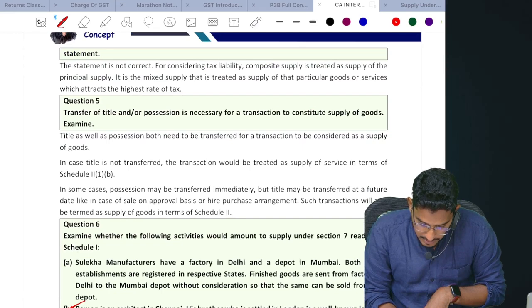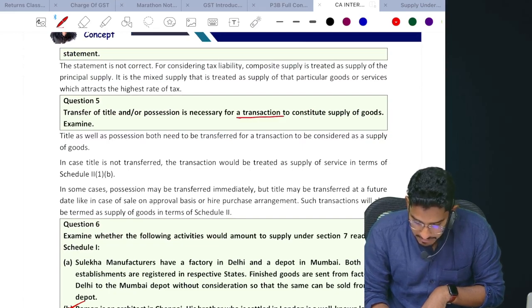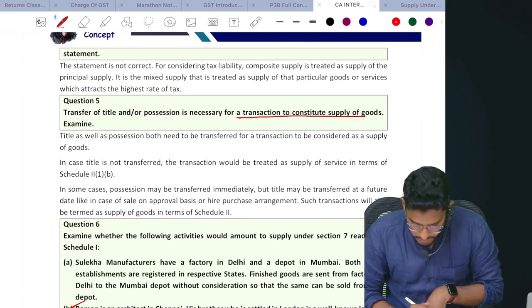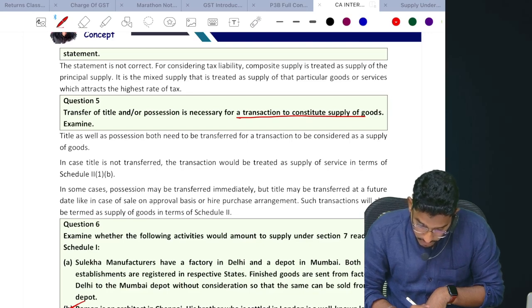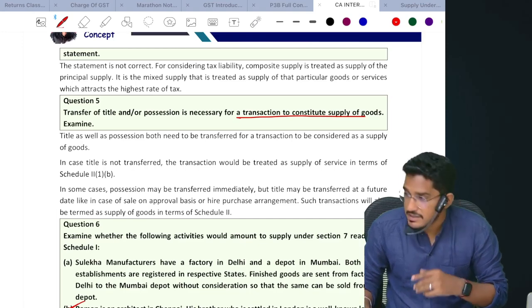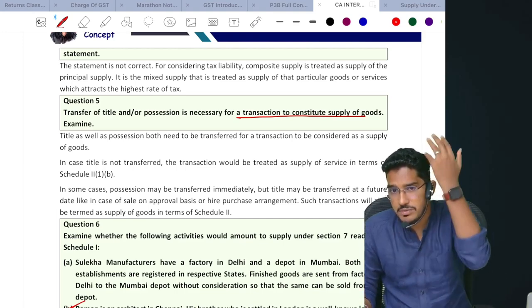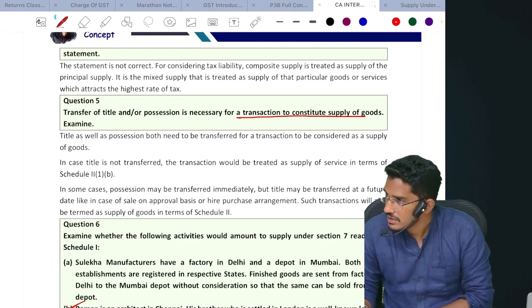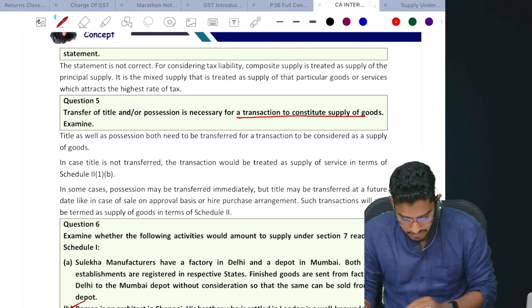Transfer of title and or possession is necessary for a transaction to constitute supply of goods. What do they say here? In order to constitute supply of goods, transfer of title and or possession is necessary, not required. No, in some cases even ownership can get transferred at a later date. Then also we call it supply of goods only.